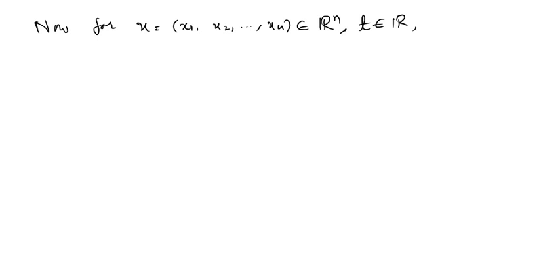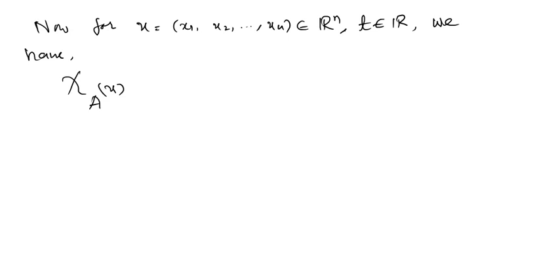Now for this we have the characteristic function of A evaluated at x, since x is in Rn, A is a subset of Rn, A is in Sn.